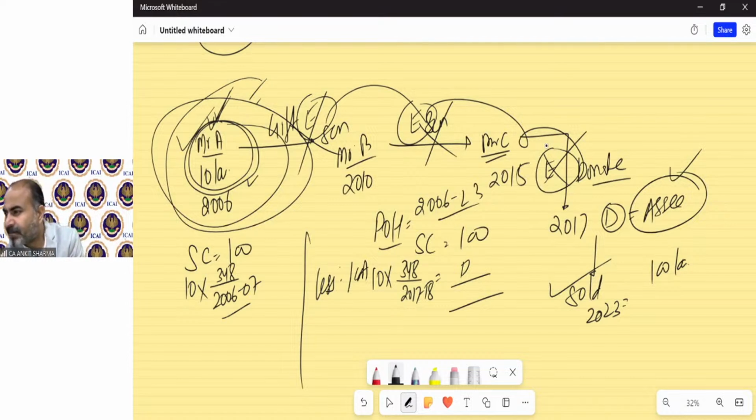Next is Nancy Saxena. Sir, does interest on fixed deposit in a bank come under capital gain? No. Interest will form part of income from other sources. There is no capital asset. That's why it will not be taxable under capital gain.